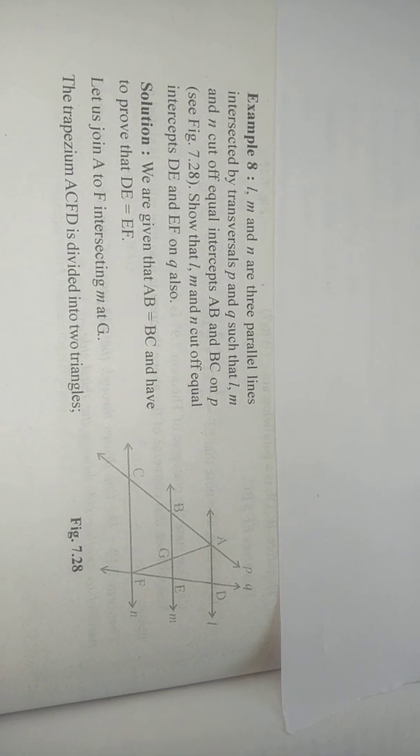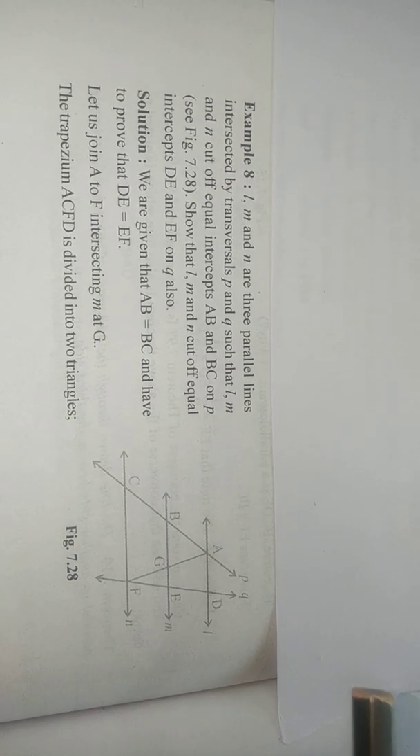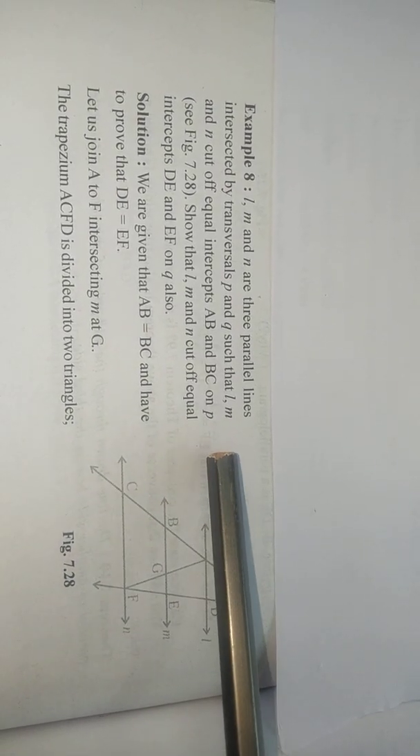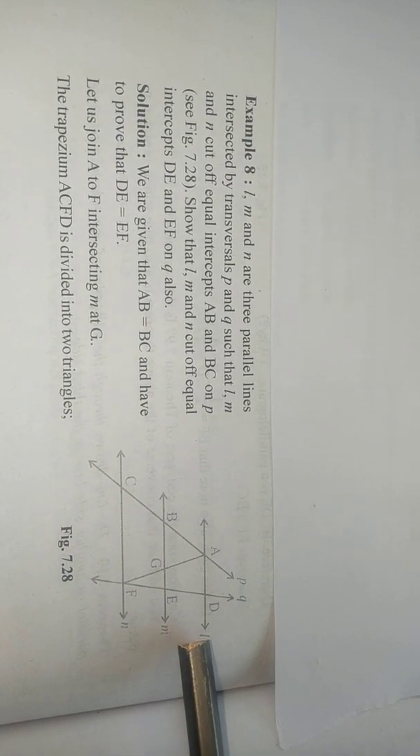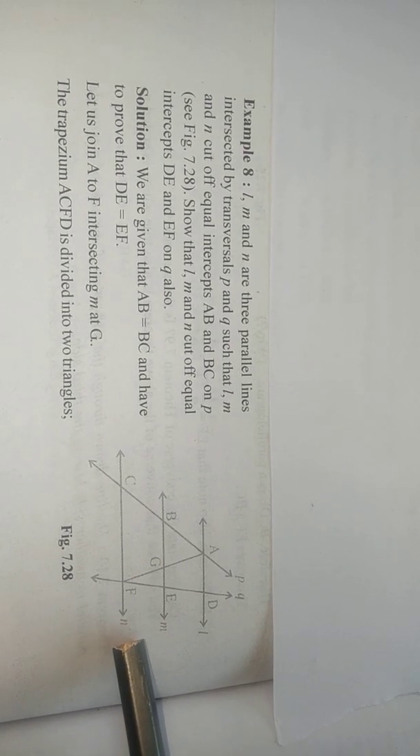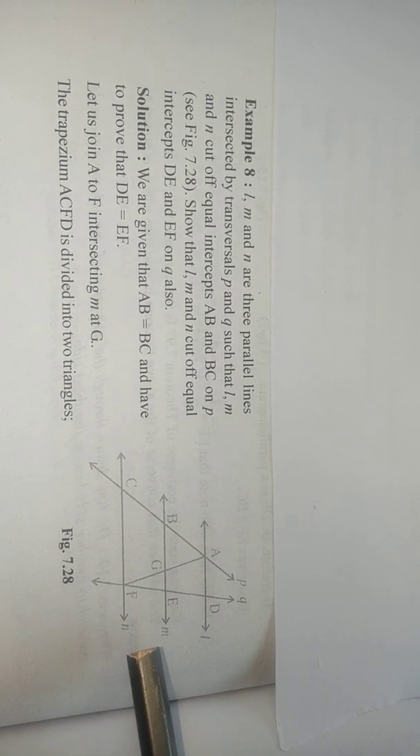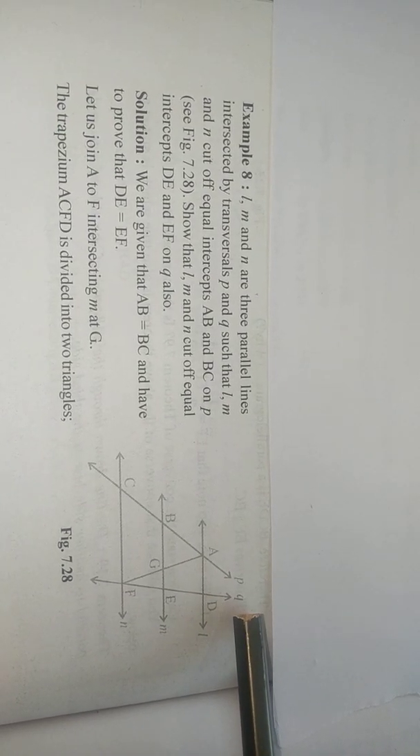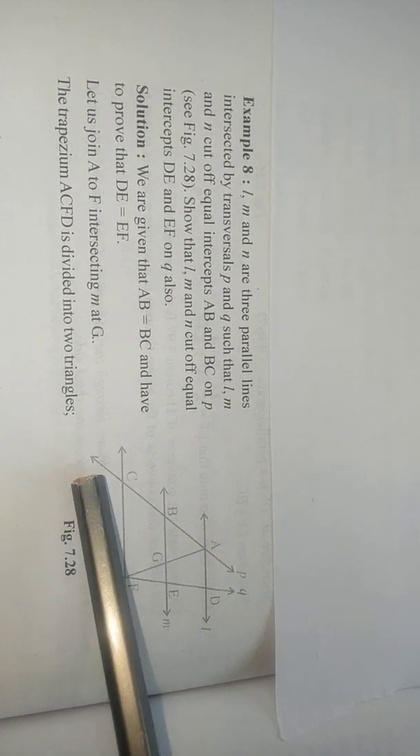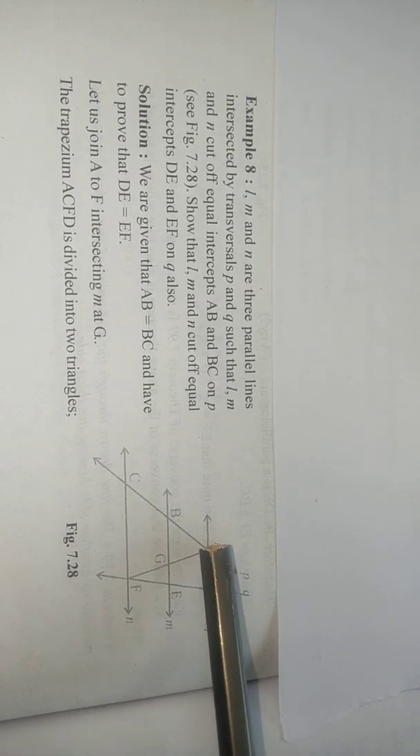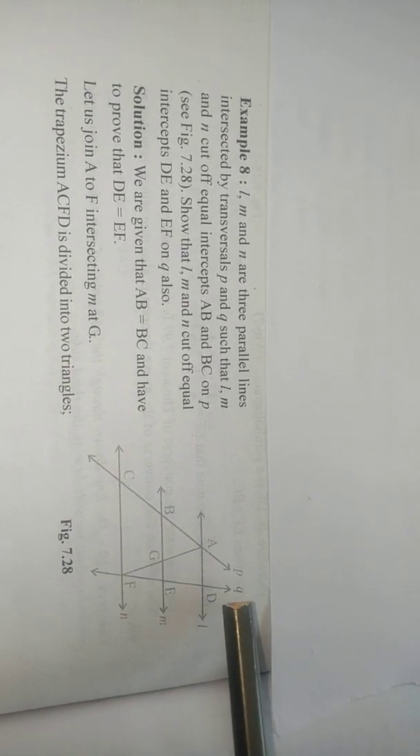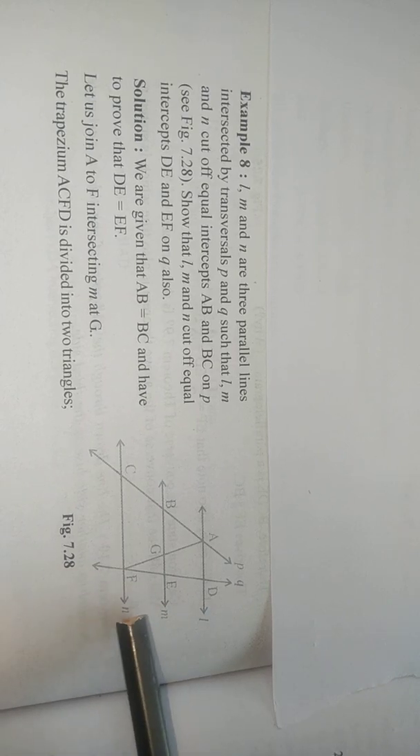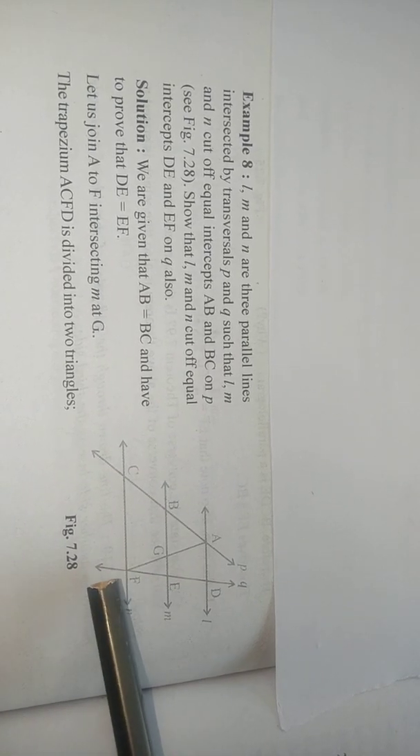In my previous video, we have solved example number 7. Now coming to example number 8. There are three parallel lines L, M and N, which have been intersected by two other lines P and Q. The points of intersection of P with L, M, N are A, B, C, and of Q with L, M, N are D, E, F.